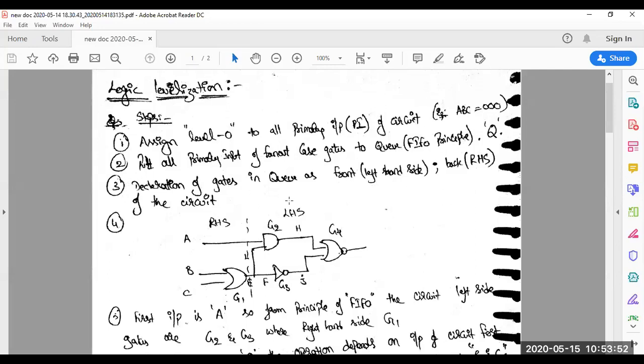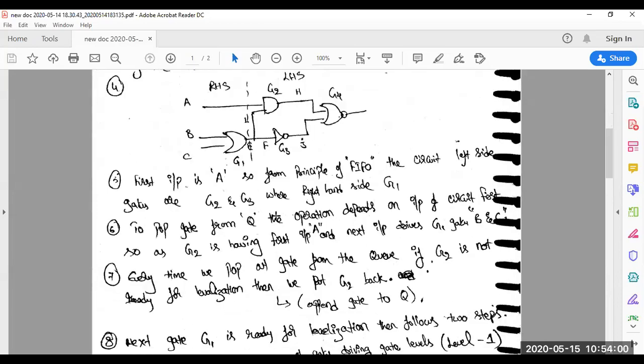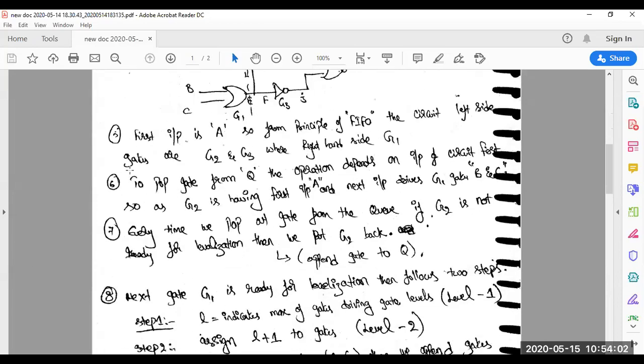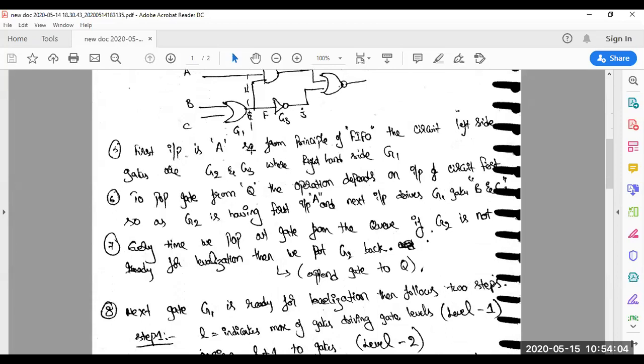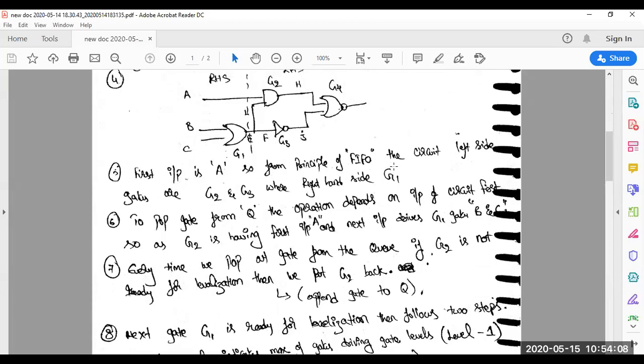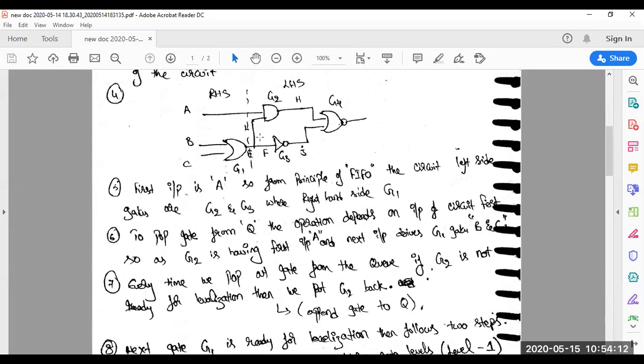So step 3 comes with the operation dividing into the front and back operation. Next, the fifth step comes with input E. From the principle of first in first out, the circuit's left side gates are G2 and G3. The RH side has first preference with G1, G2 and G3 for the next preference operation.